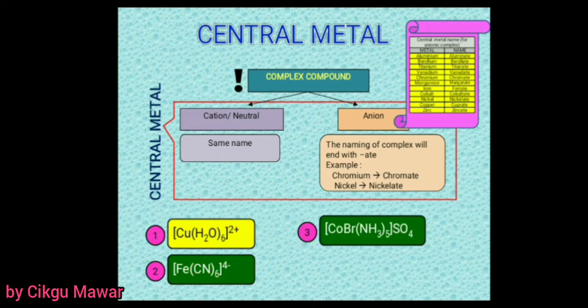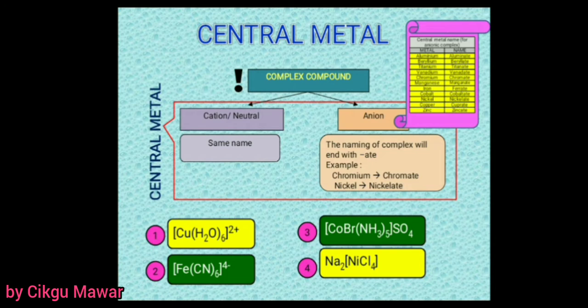The third one is an example of a complex which consists of more than one type of ligand. This complex compound is a cation, because sulfate is the anion, the sulfate ion. So this is the cation, which means we use the same name for the central metal. We just use cobalt in naming the compound.